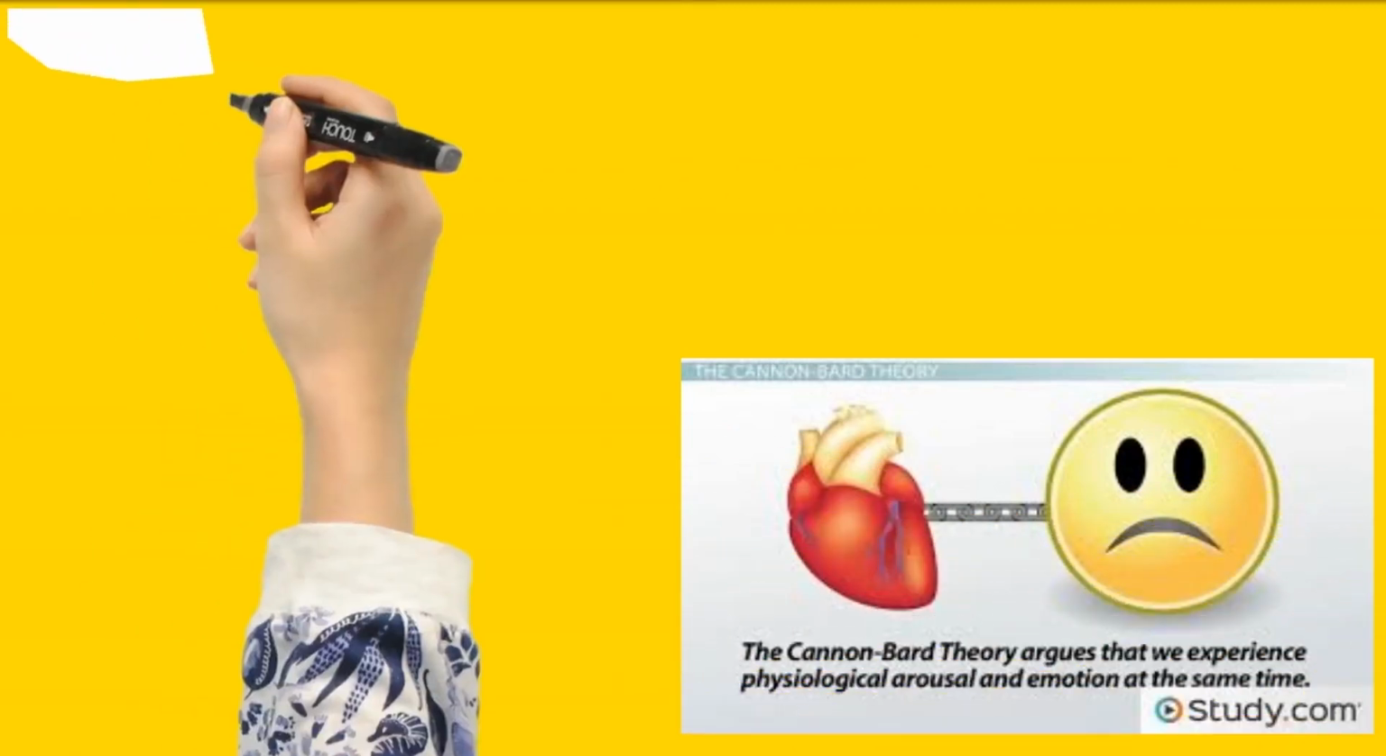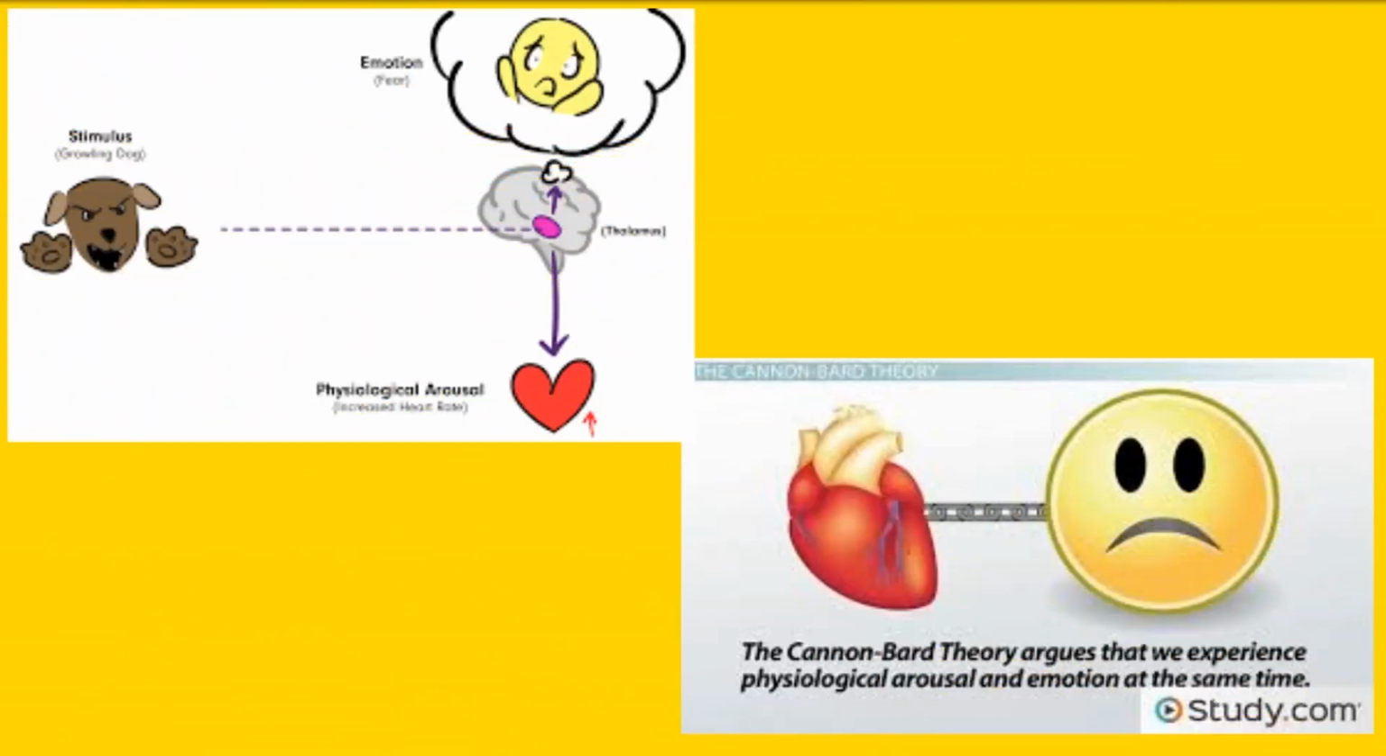2. The Cannon-Bard theory of emotion states that stimulating events trigger feelings and physical reactions that occur at the same time. Cannon-Bard proposes that both of these reactions originate simultaneously in the thalamus.